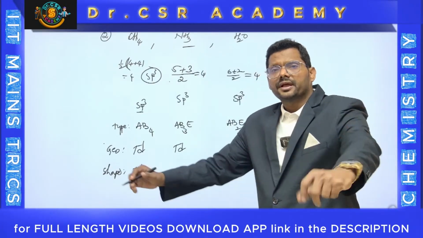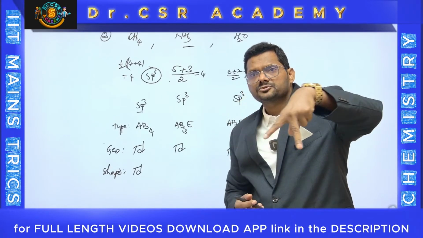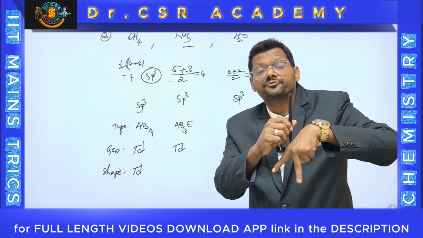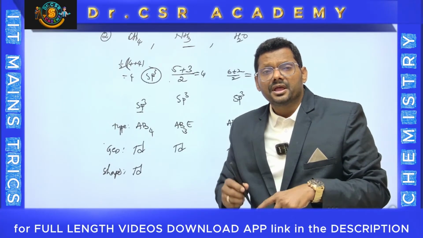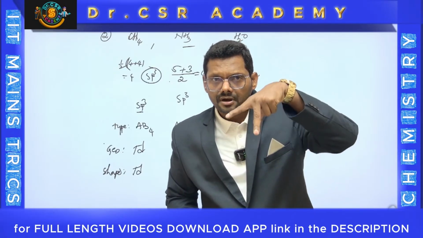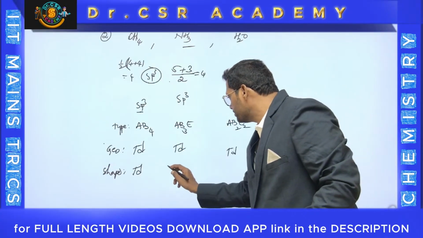Coming to this one, it is ammonia. I told you already it is pyramidal because we have 3 atoms only at the bottom. One is actually a lone pair, which is invisible. And you remember, including the lone pair is called geometry. If you exclude the lone pair, it is called pyramidal, which is called the shape. Therefore, the ammonia molecule is pyramidal.